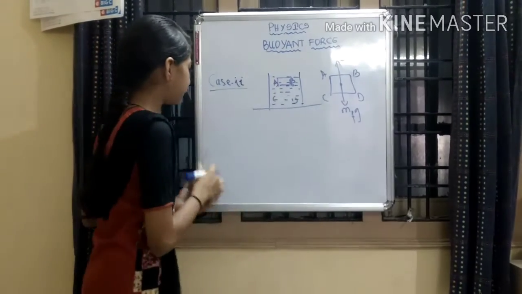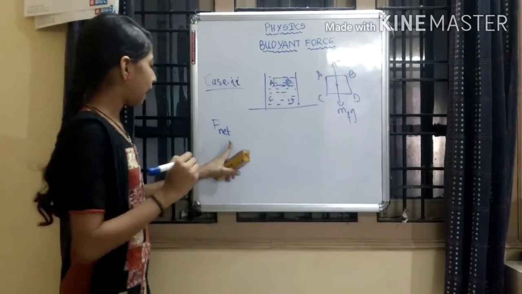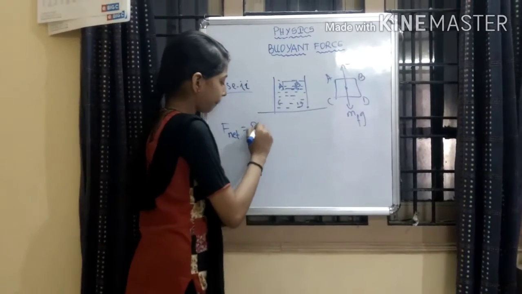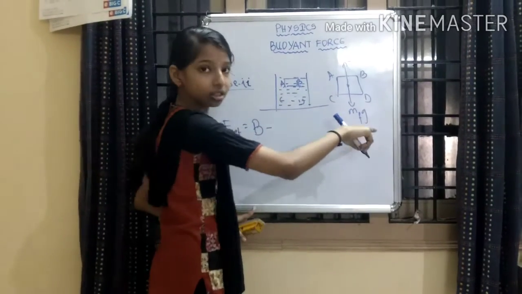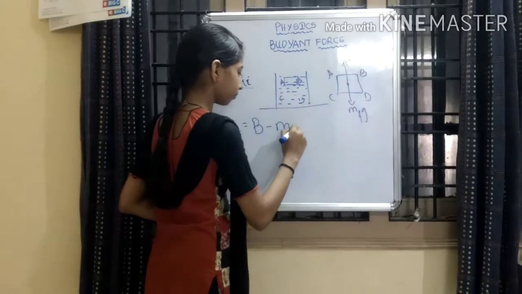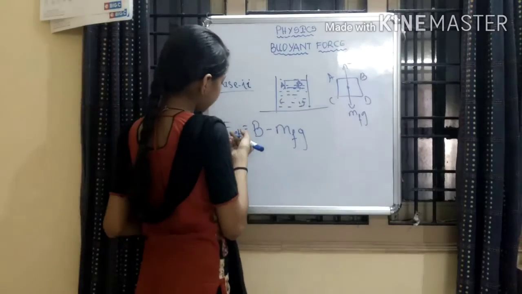So F net, as you learned in solids, is equal to Buoyant force minus mfg. Yes or no? We can take this as mfa.